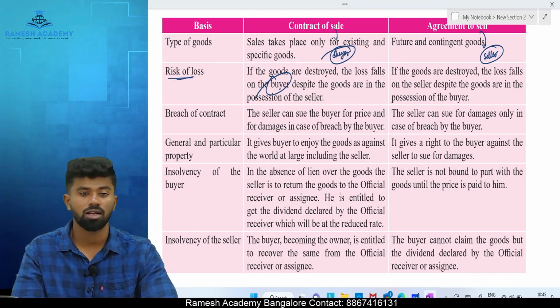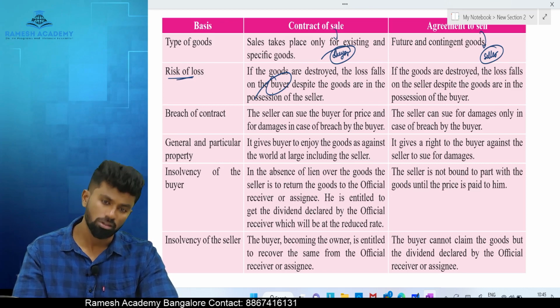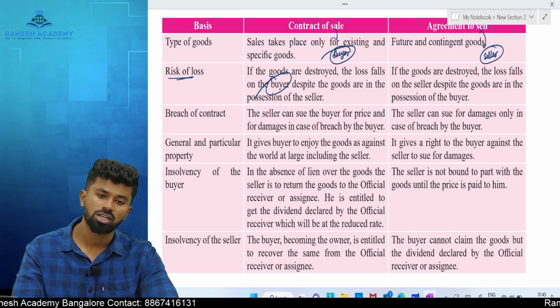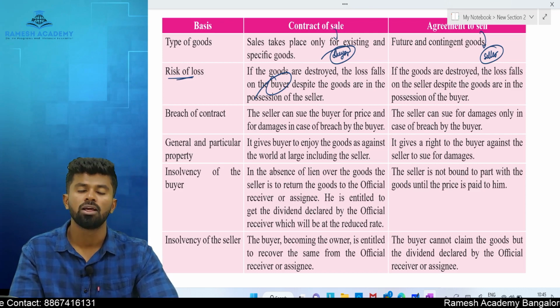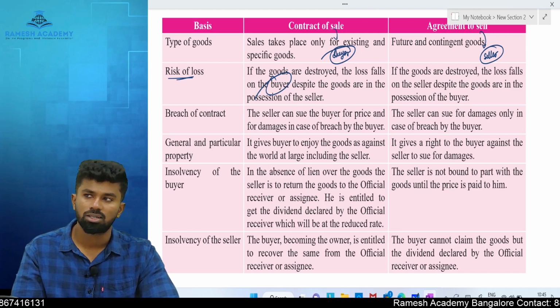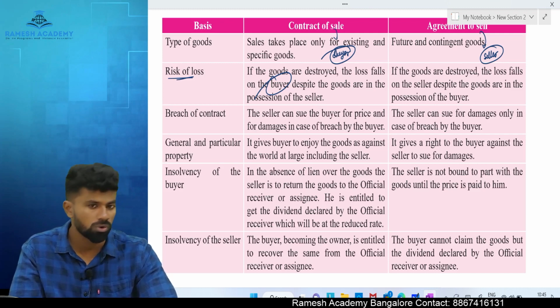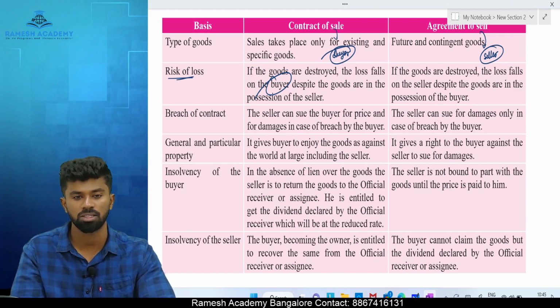But what if it is an agreement to sell? He made an agreement to manufacture and sell 100 chairs, but while manufacturing, the chairs are destroyed. He made a promise to grow sugar cane, but it got destroyed by fire. Now who is responsible? Seller only is responsible. Why? Because ownership is not transferred in case of agreement to sell.